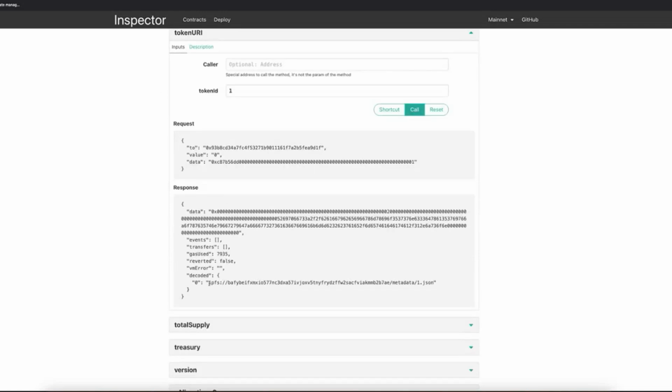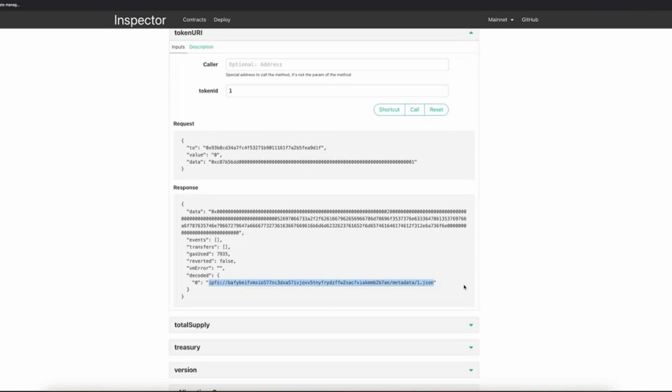IPFS canonical form. Because usually what happens in a decentralized environment is you want the storage of your metadata to be as decentralized as possible. Some common solutions is using IPFS, the InterPlanetary File System, or maybe Arweave, which is similar, but in that case, you pay for the amount of storage you need.